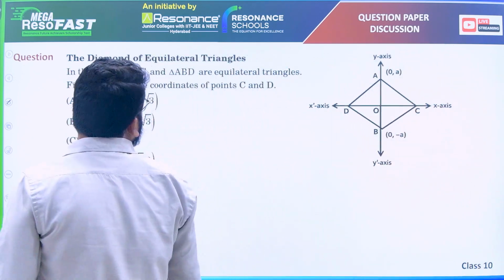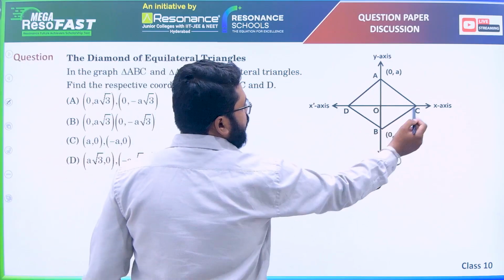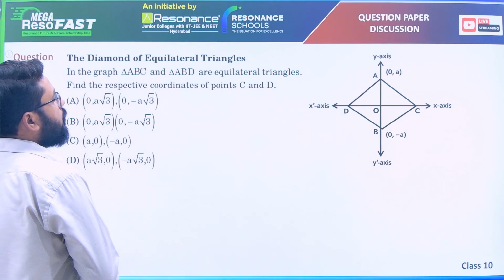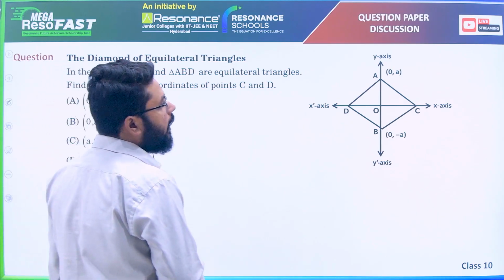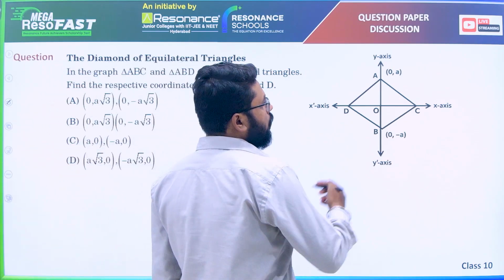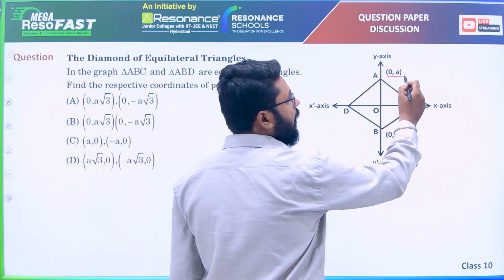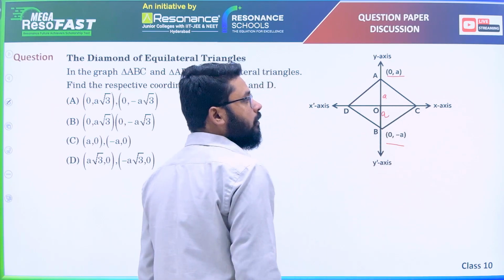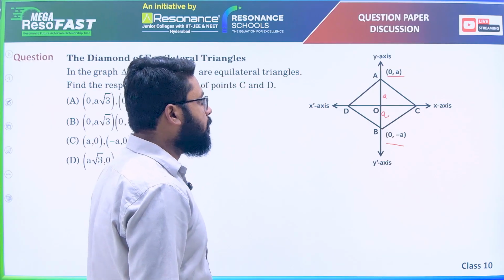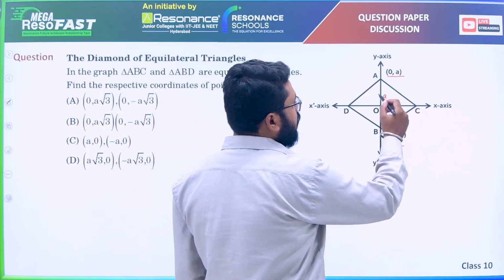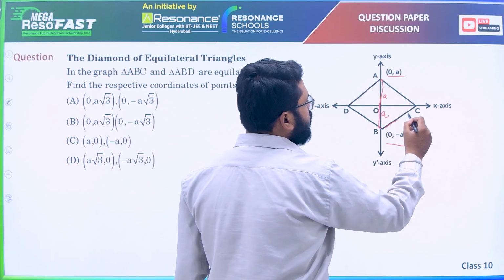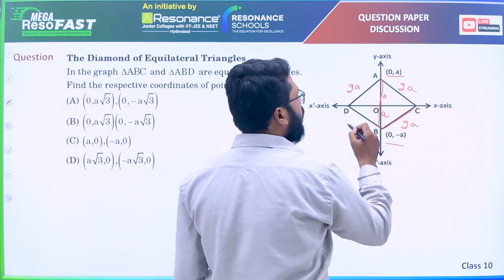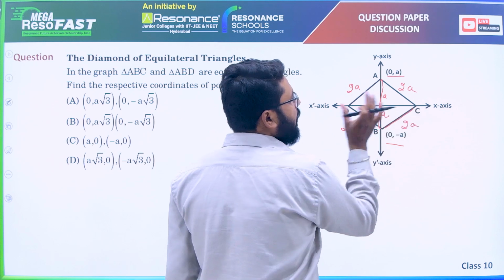Okay. Next, triangles ABC and ABD are equilateral triangles. Find the coordinates of C and D. You have to find the coordinates of C and D. Okay, so this is 0 comma A. This is also 0 comma A. This length is A. This length is also A. This means that because ABC is an equilateral triangle, this side is 2A. This means this is also 2A, 2A, 2A and 2A. Okay. This length we don't know.